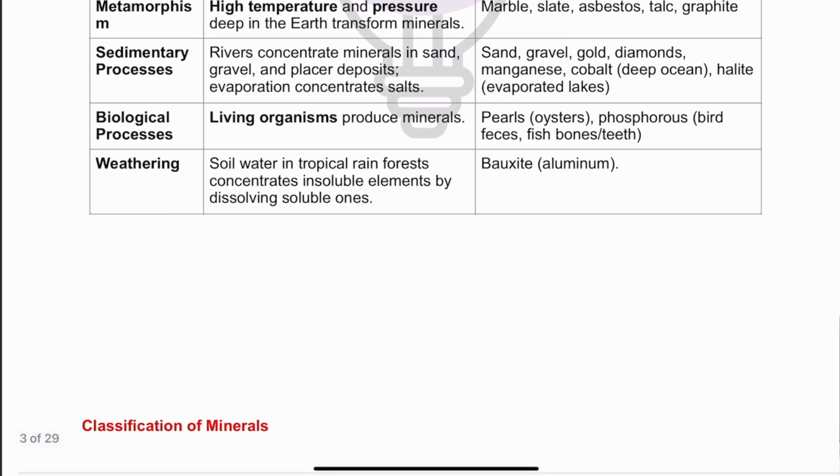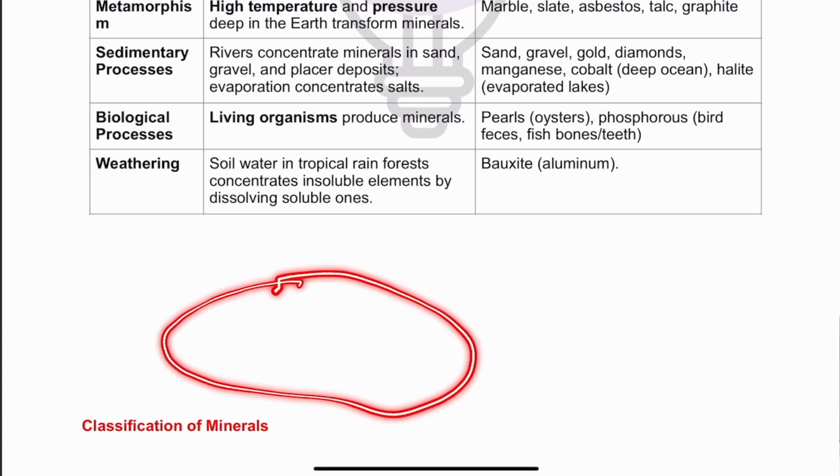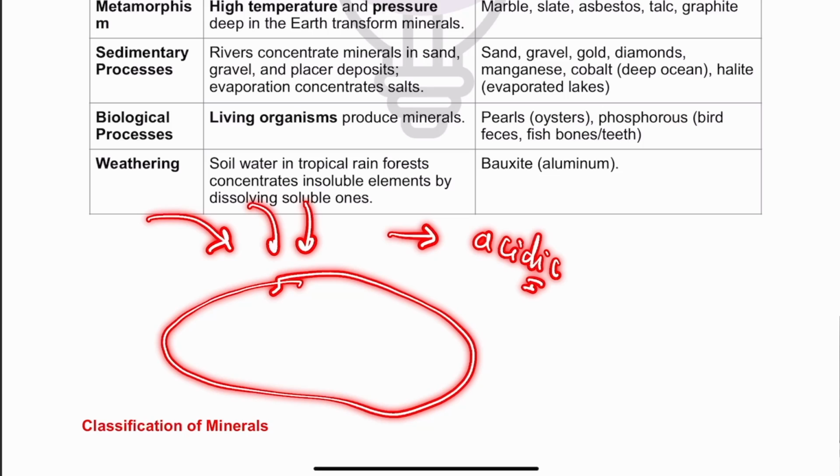Okay. Then through weathering. So basically, guys, suppose this is a rock. Now, when water falls on this rock, and if that water is acidic in nature, what will happen? That acidic water will partially dissolve certain minerals in this rock, and some specific types of minerals will stay back.